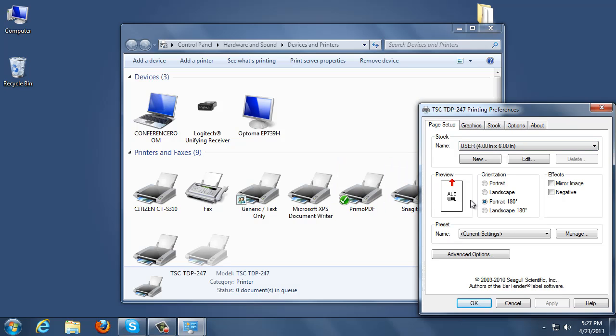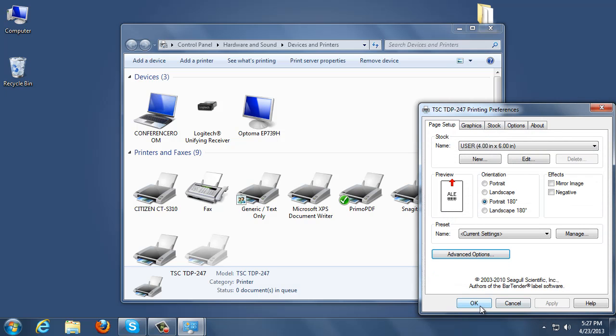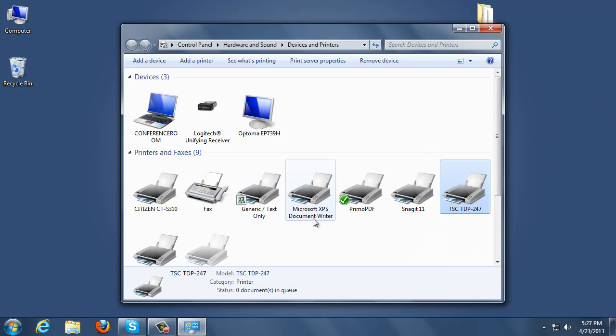After that is completed, move on to Advanced Options. Make sure that the horizontal offset is set to -0.06 and the vertical offset is -0.03. Then click Apply and OK, and then OK again. We have just set up the printer so that it will print correctly in Liberty. It is important to note that as long as you are using the Seagull driver for the following printers, Zebra 2844 and the Zebra 2824, these settings will also be applicable to those printers as well.